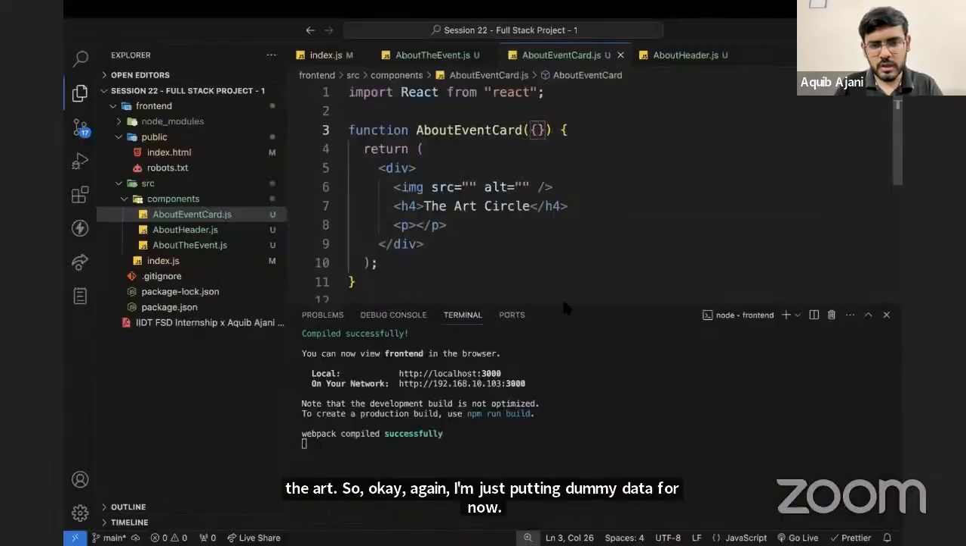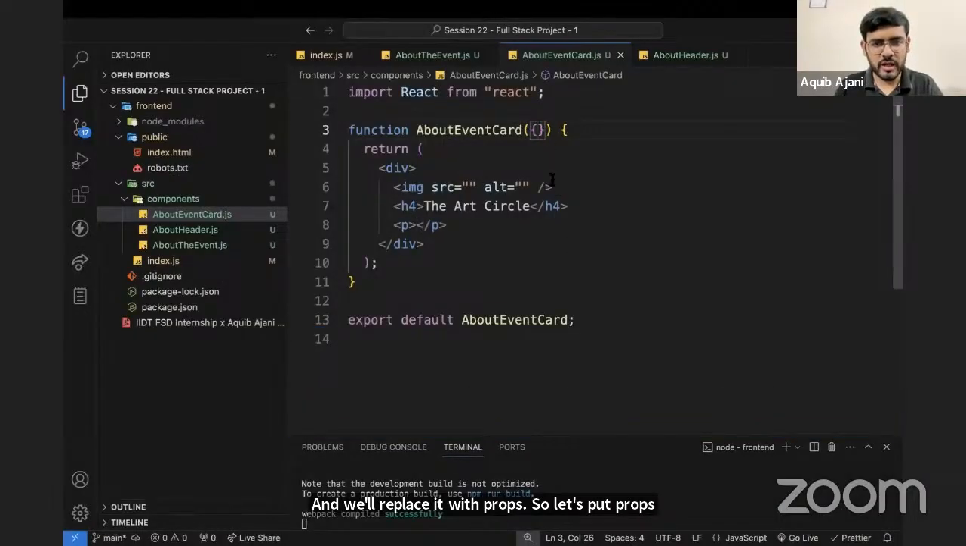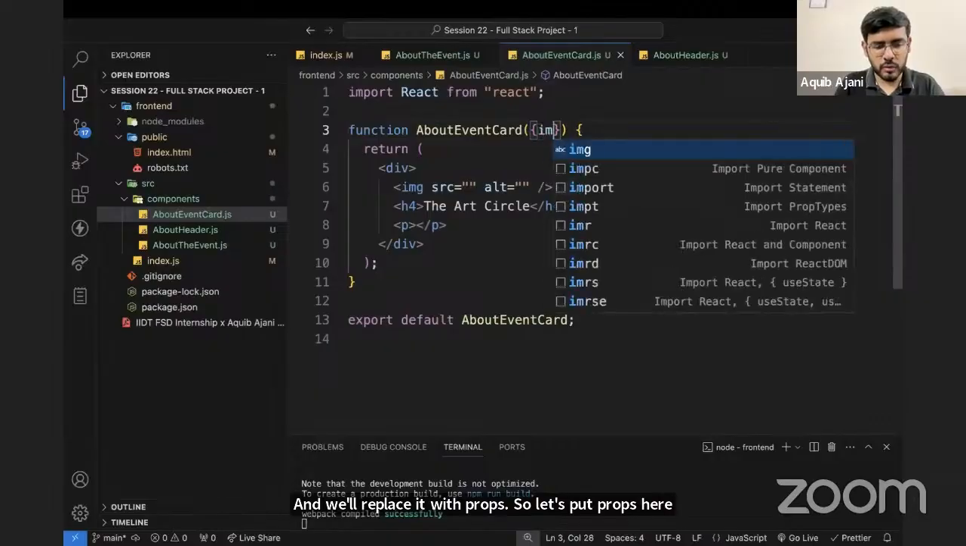So let's put props here. Now, how do we put props? We can destructure them because we only have two things.